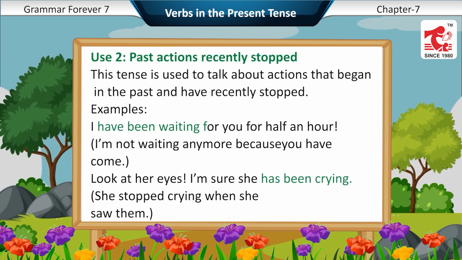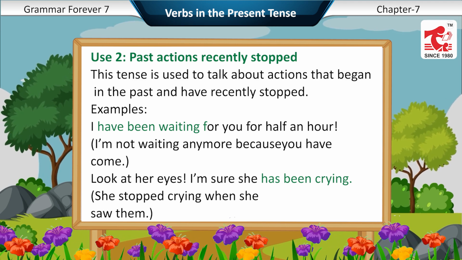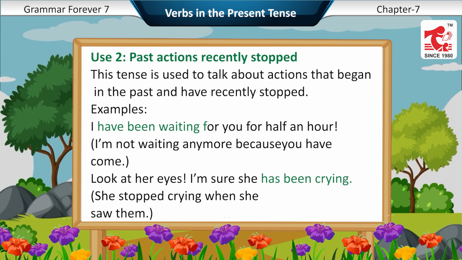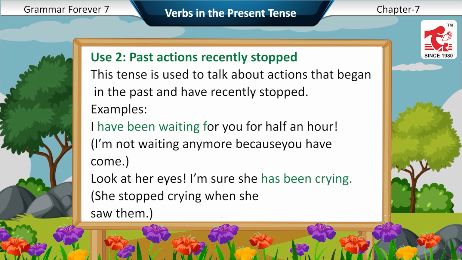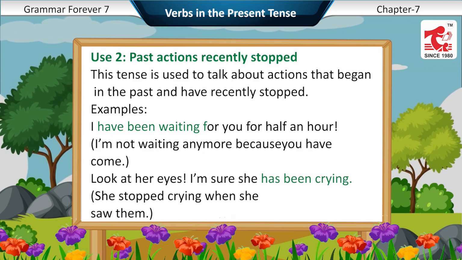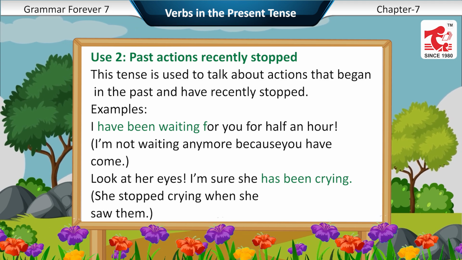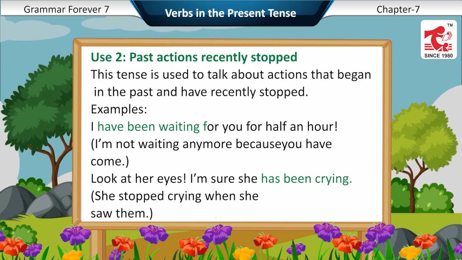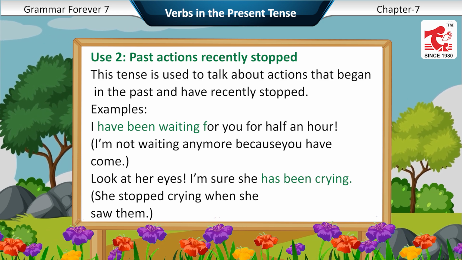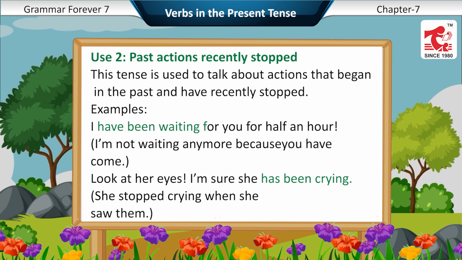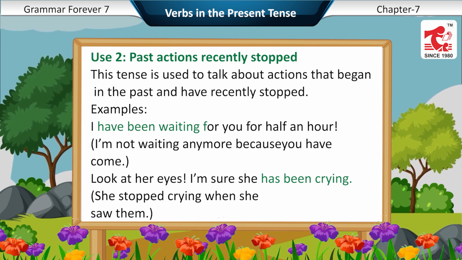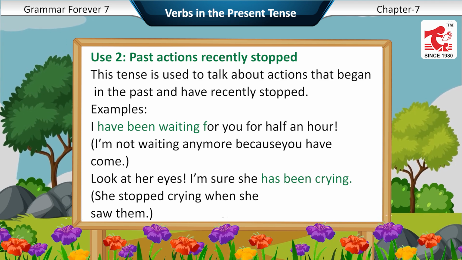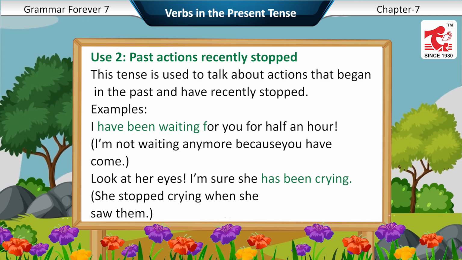Use 2. Past actions recently stopped. This tense is used to talk about actions that began in the past and have recently stopped. Examples: I have been waiting for you for half an hour. I'm not waiting anymore because you have come. Look at her eyes. I'm sure she has been crying. She stopped crying when she saw them.